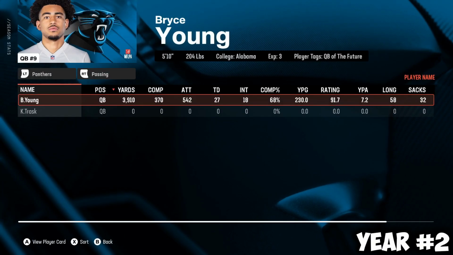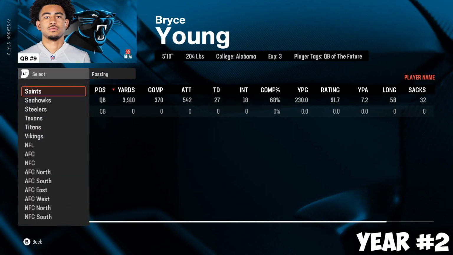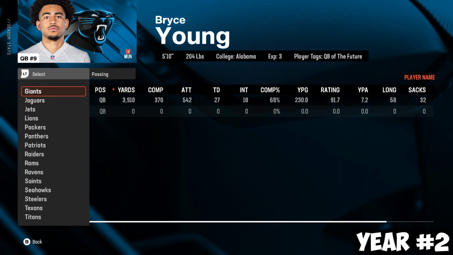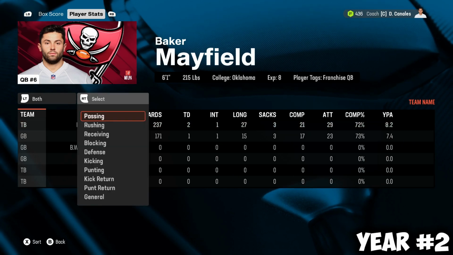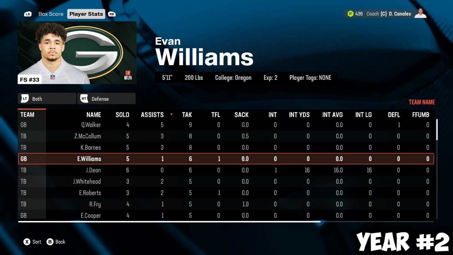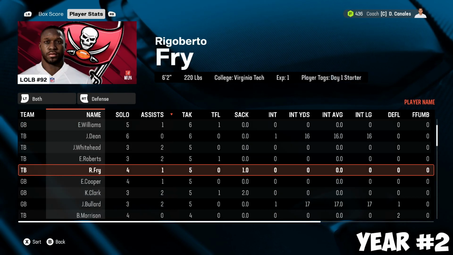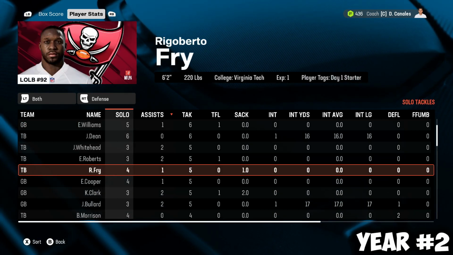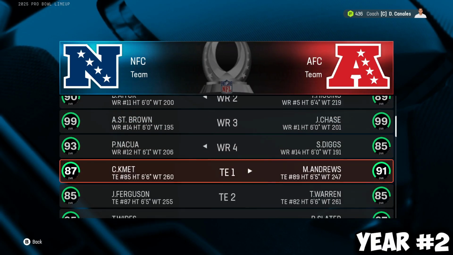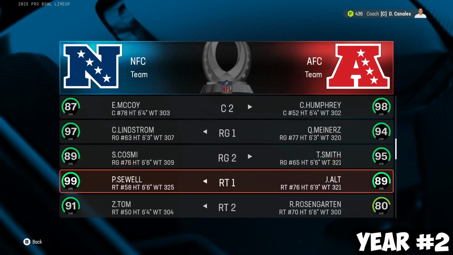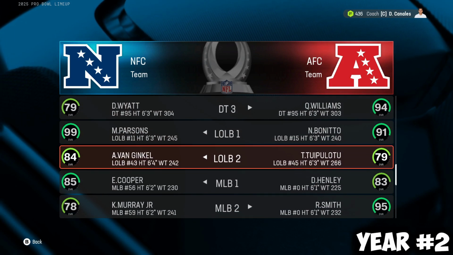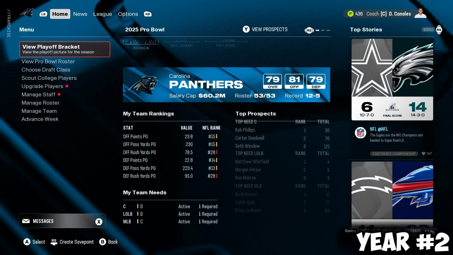It was a low-scoring game in terms of what we just experienced, that absolute blowout of a game versus the Commanders. So that game versus the Packers for the Bucks, it was a quiet game for Rigoberto Fry for the most part. Actually, he did have 1 sack, 5 tackles. For the NFC, we'll include, for the left outside linebacker position, Micah Parsons and Van Ginkel.